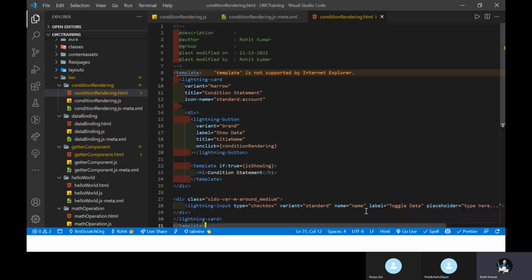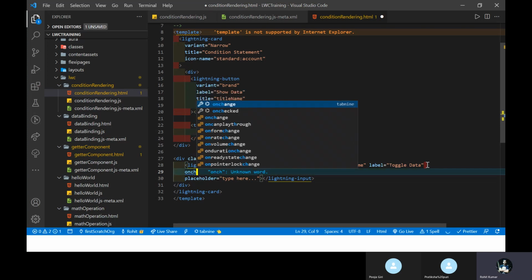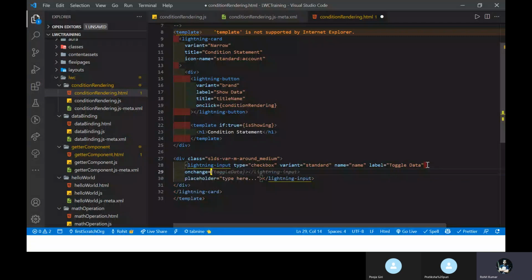Here under the checkbox, you have to write your function like onchange, and remove this curly bracket, and you can use toggle data or something like that. So I want to use toggle data.